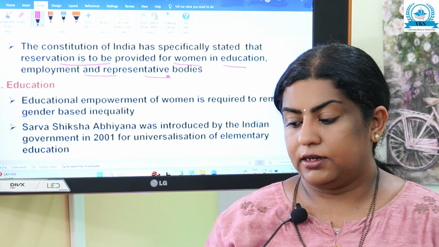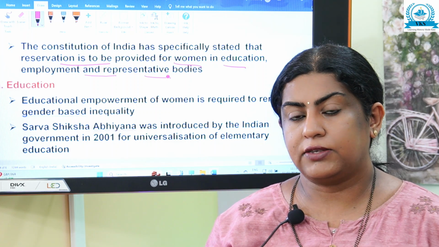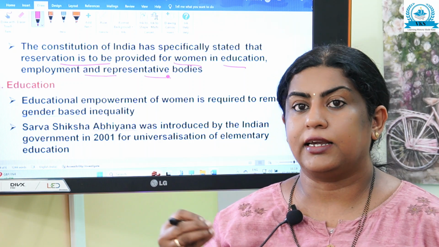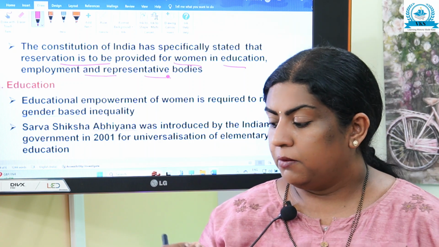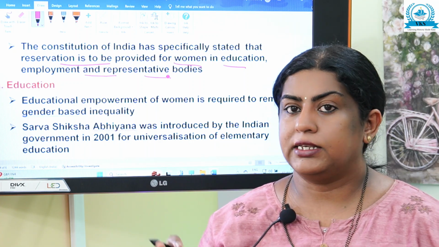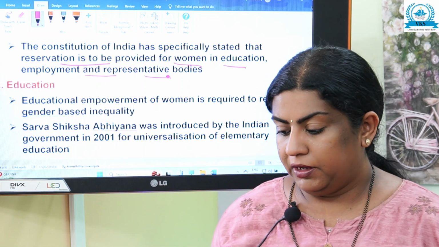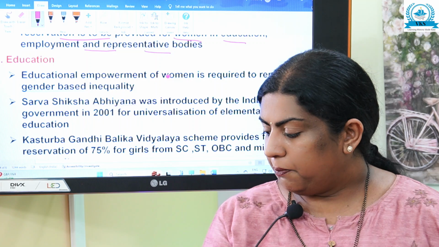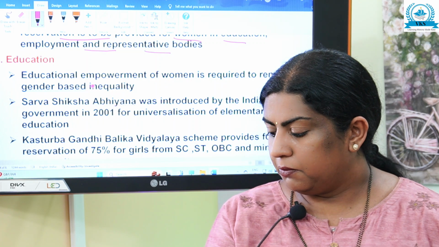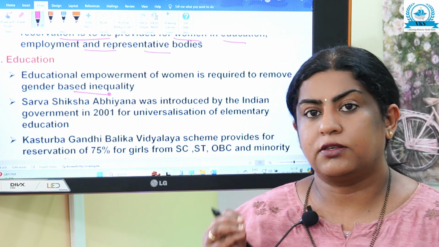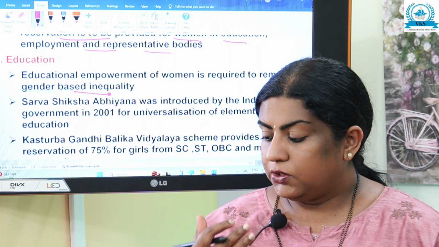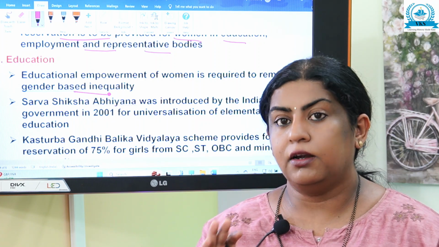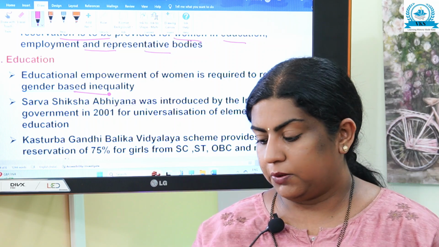In this field, women have to be given representation in fields like education, employment, politics, representative bodies, etc. So let us see one by one. First is education. Educational empowerment of women is required to remove gender-based inequality. As we have studied, educational empowerment is one of the most important remedial measures to remove gender-based inequality.